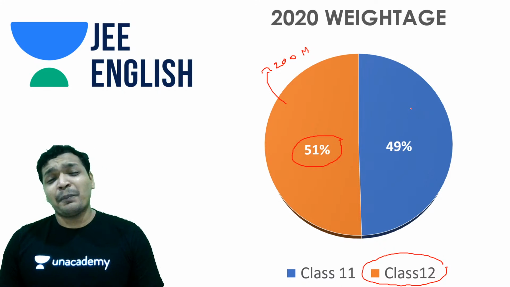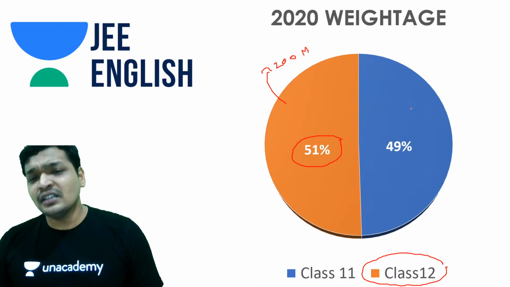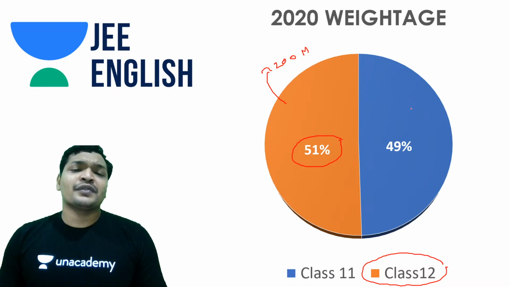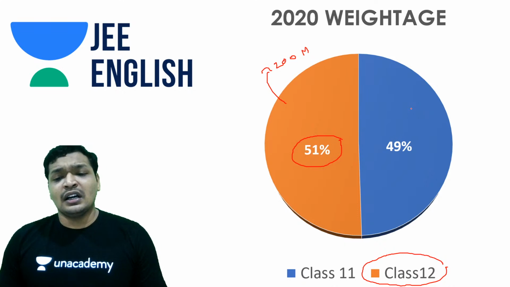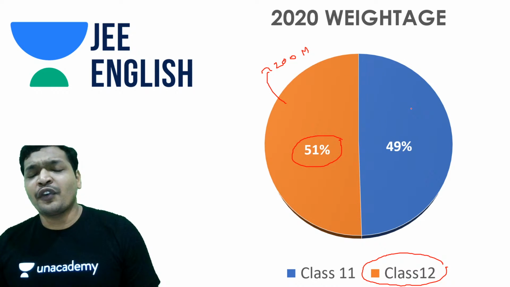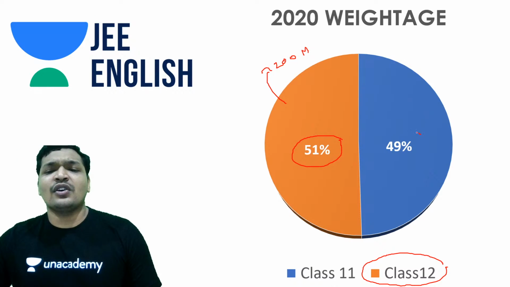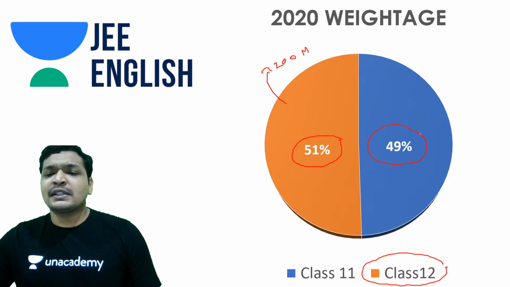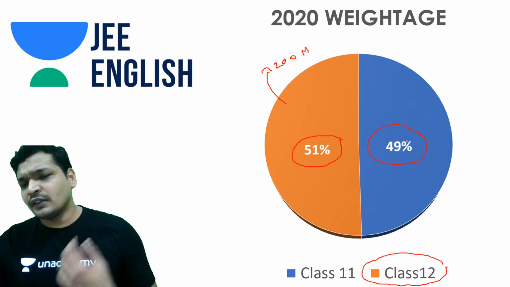So that being said, probably the reason is COVID-19, where a lot of weightage was given to class 11. So 49% is a lot. Generally it does not happen. It's 60-40, sometimes even less than 40, sometimes a little more than 40.